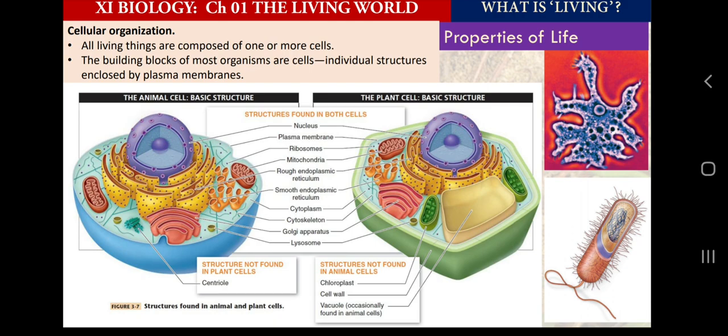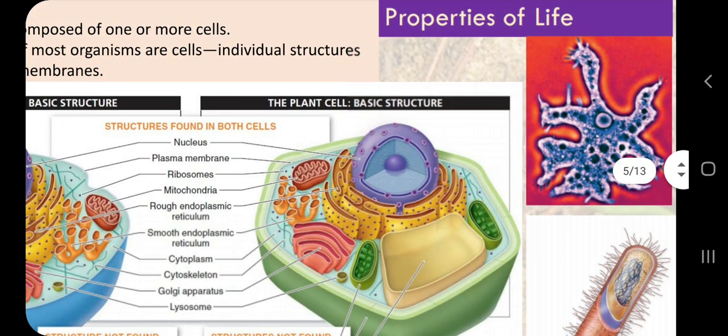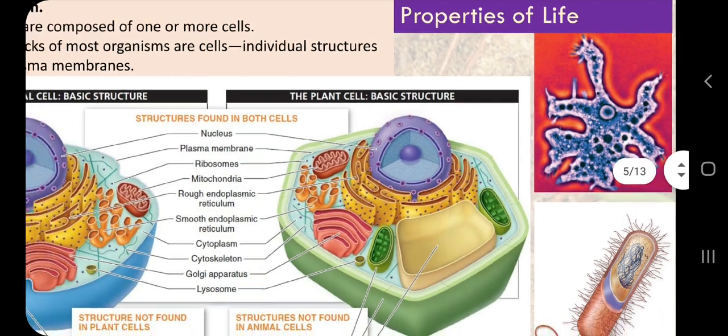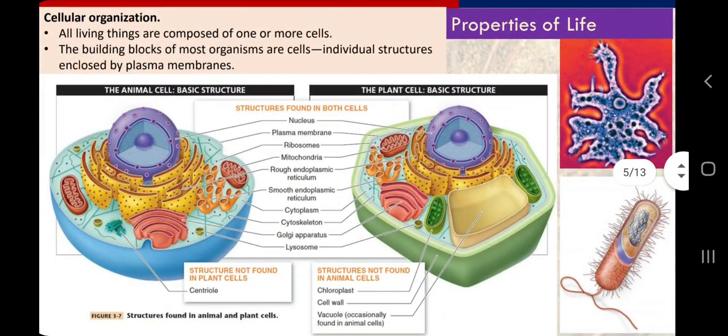So we have studied a lot about cells in class 9th and class 8th, but now here I am showing only a diagram of a plant cell and an animal cell, and there is one familiar example of amoeba here. This is amoeba, and then one bacterial cell also, so that we have an idea or recalling of prokaryotic cells and eukaryotic cells. Of course, plant cells, animal cells, and amoeba are eukaryotic cells because they all have a nucleus, and bacteria is a prokaryotic cell. So this is the first character of living organisms.